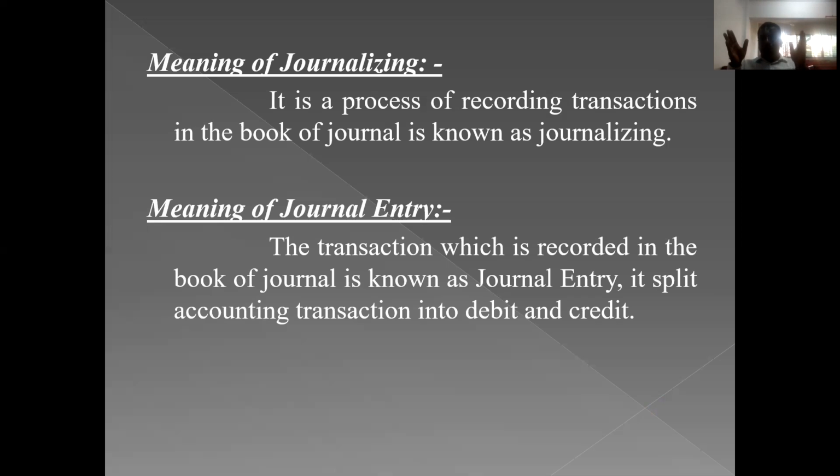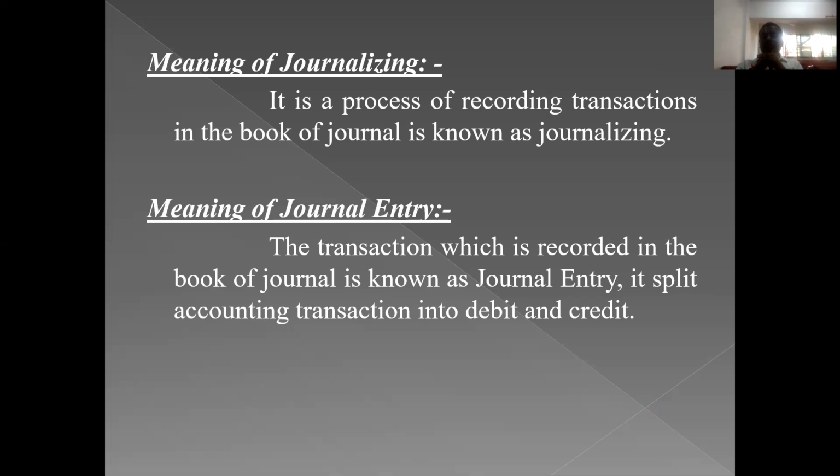See here, there will be a book and we will follow a certain procedure for recording that particular transaction in the book. So once we enter a transaction in the book of journal, that transaction becomes a journal entry. The transaction which is recorded in the book of journal is known as journal entry.